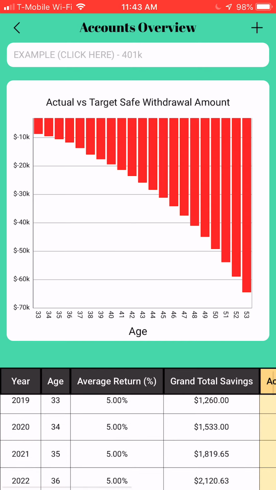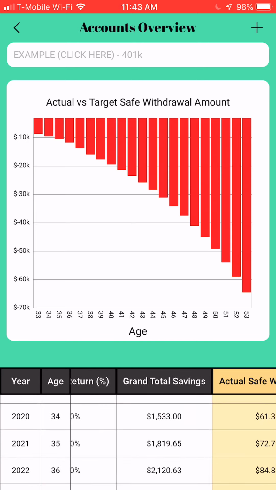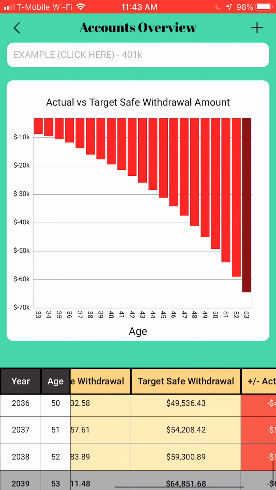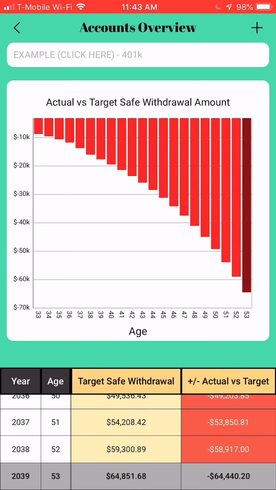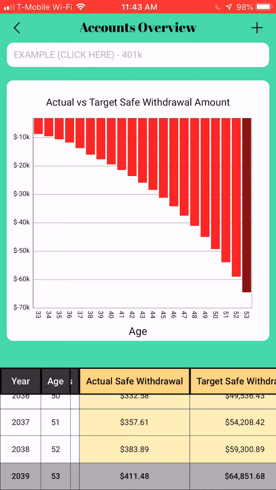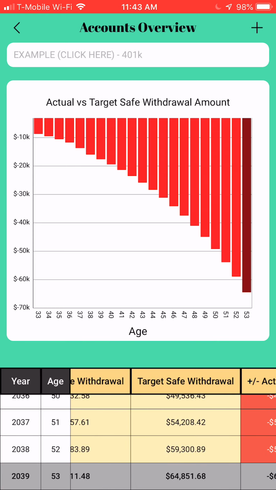And then at the very bottom, we'll be able to see exactly what the difference is. So we see that there's still a difference of about $64,000 when you compare the actual safe withdrawal amount. That's calculated from our current investment portfolio, and the target safe withdrawal amount that's calculated from our retirement timeline.